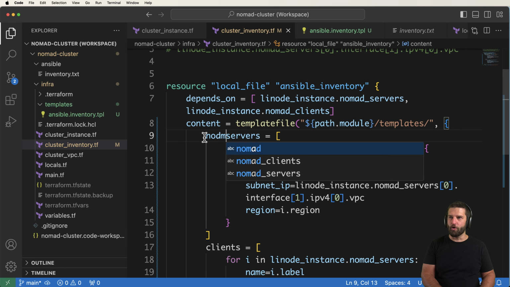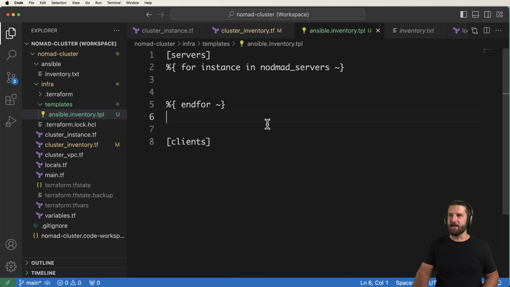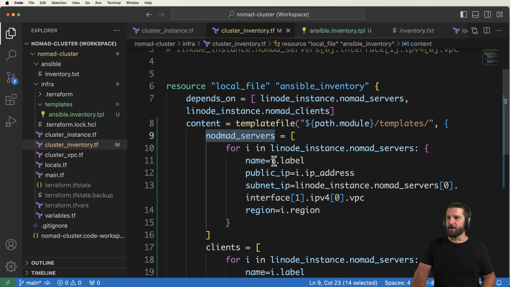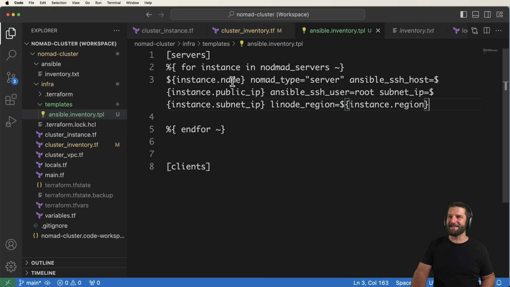So if I said something like nomad servers, the actual template itself would say Nomad servers as well, which might be a little bit better in terms of this template itself. So it's a little bit easier to understand what it is that's going on. So what we can do from here is build out our actual inventory file, which I will. But the thing is, I'll just go ahead and show you by copying and pasting here what's going to happen with this.